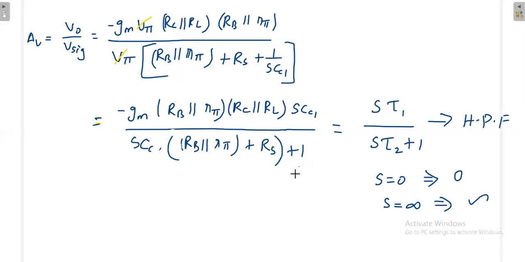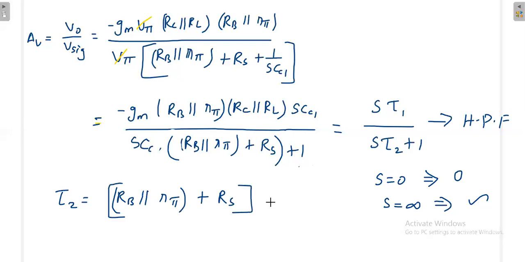Then what is the time constant of the circuit? What is the cutoff frequency? How to find out the cutoff frequency? That cutoff frequency will be decided by tau 2. Tau 2 is equal to (RB parallel R pi plus RS) into C1. Okay, tau 2 is this value.